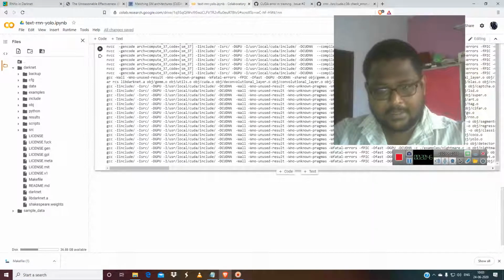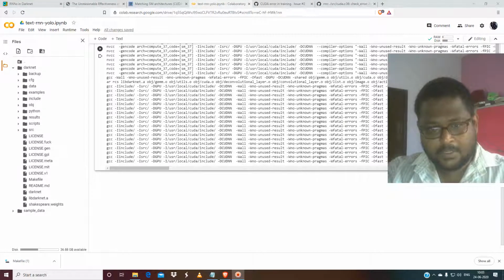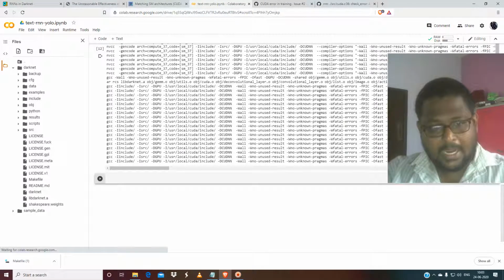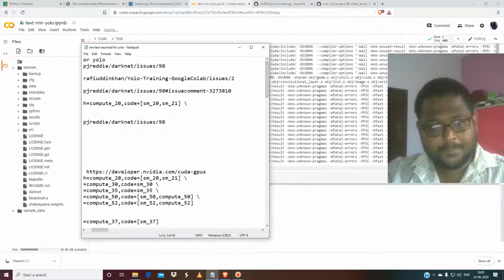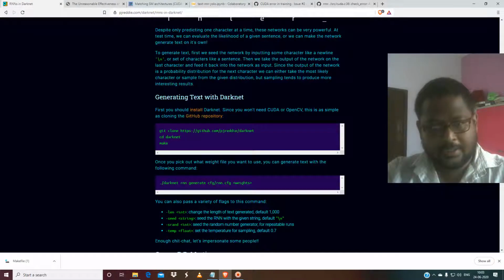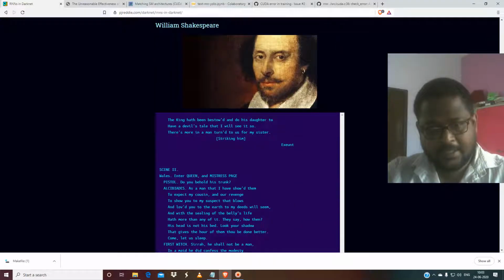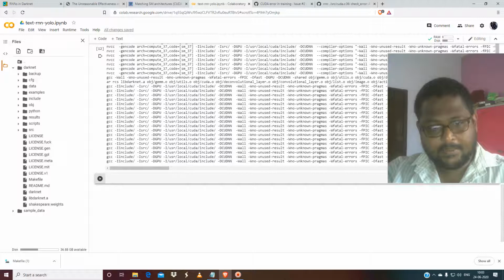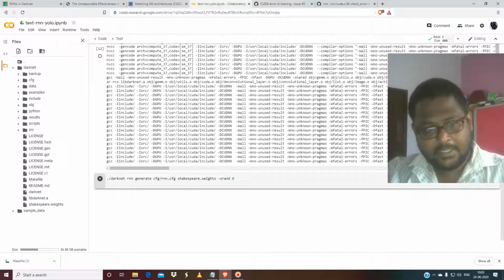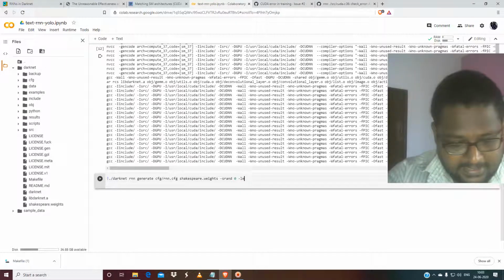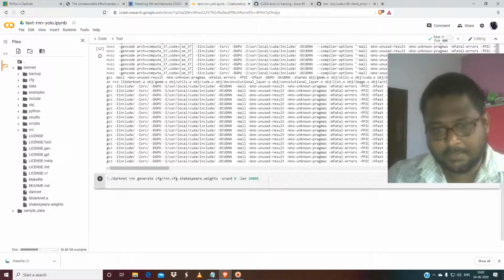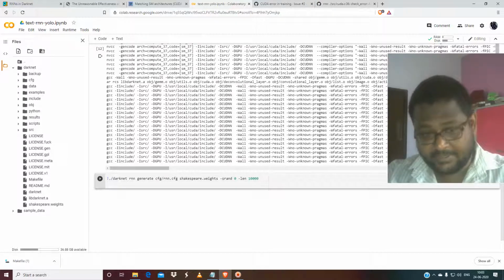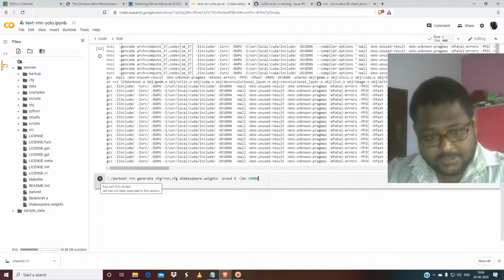Then what you have to do is get back here, and again go to RNN, go to Shakespeare, and let me show you the generation of the text. Just get back here and paste, with the exclamation mark and len. I'm going to generate 10,000 lines of Shakespeare's play. You can't, the machine is generating. That is the greatest part. So you just click this.